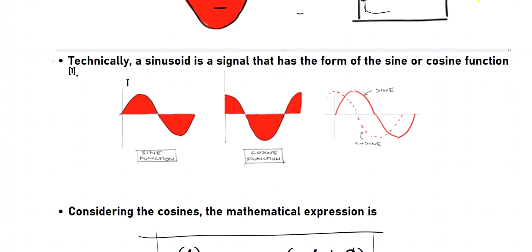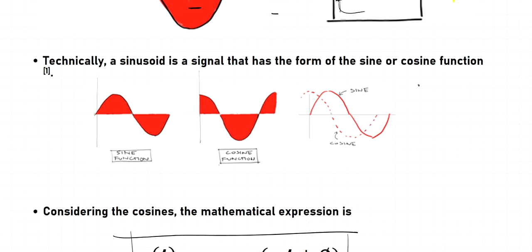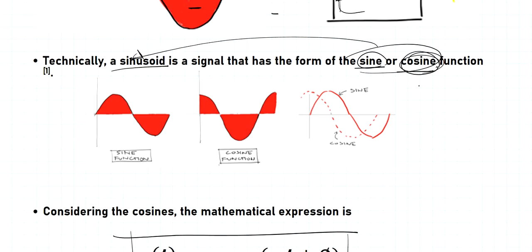Okay, so technically when you say a sinusoid, it's a signal that has a form of either sine or cosine. So whether it's a sine waveform or a cosine waveform, that's what we refer to as a sinusoid. Now when we say sine function, recall that the sine waveform starts from 0. So here's the waveform, and when we consider a unit circle, or a circle with a radius of 1, then that's just going to be the maximum right here. And this will be the waveform.